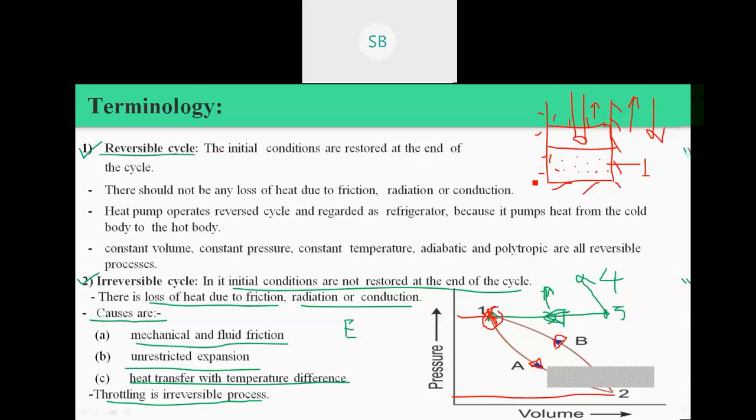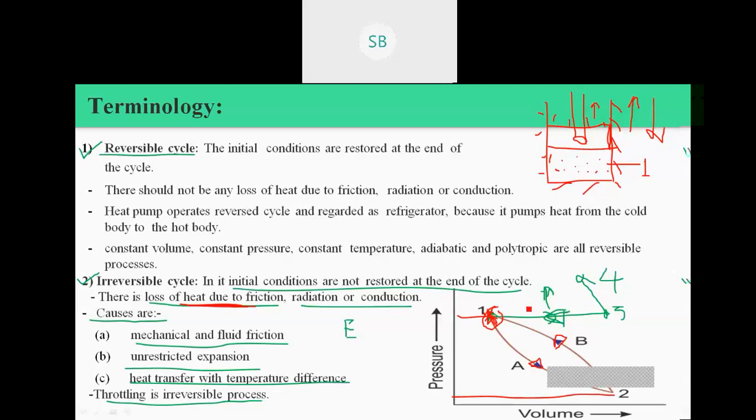But in a practical or natural view, there must be some friction between the cylinder wall and the piston. Because of that friction, heat will be lost, and we cannot achieve the exact state which was initially there.